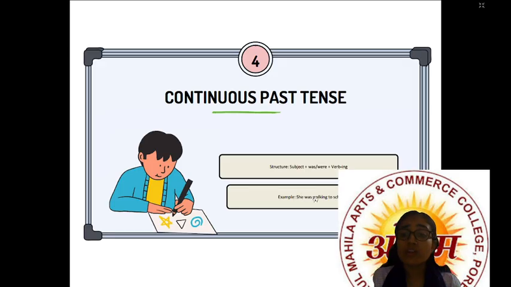So when do we put was and when do we put were? I was, we were, you were, he, she, it was, they were, right? Here it is she, so was will come, since it is first person singular, and if the plural is there, then were. So she was, verb plus ing, walking to school. This is continuous past tense.